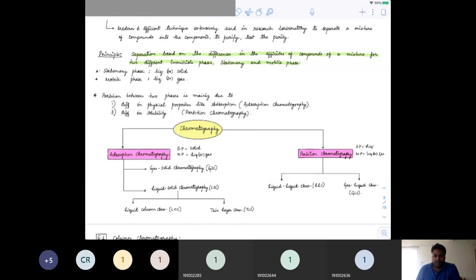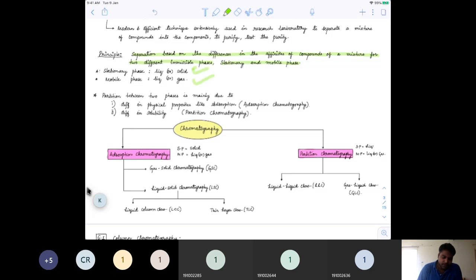Got it. So if we have two different phases, the organic substance would have different affinities in these two phases. Either in the stationary phase or in the mobile phase, the affinity of the compound would be more. And that would really help for separation. Let me tell you how.